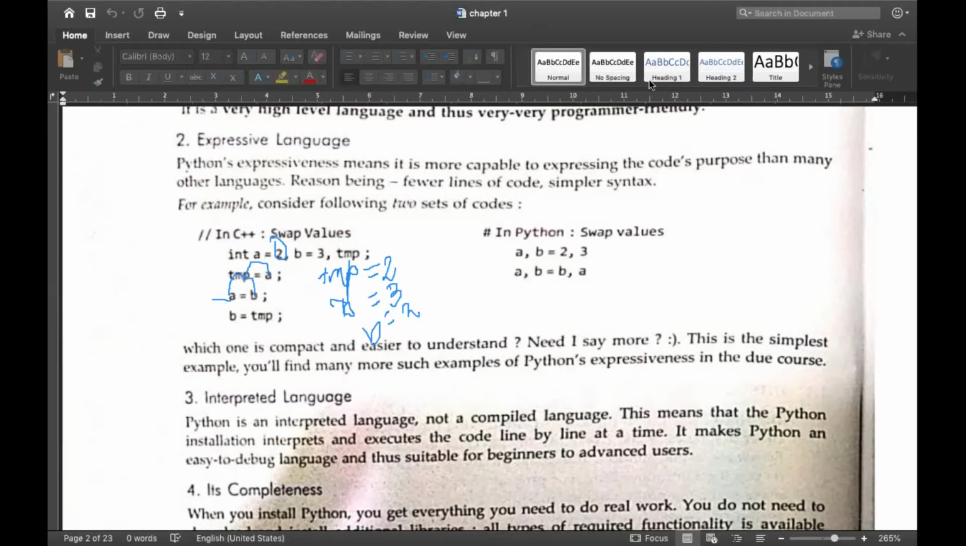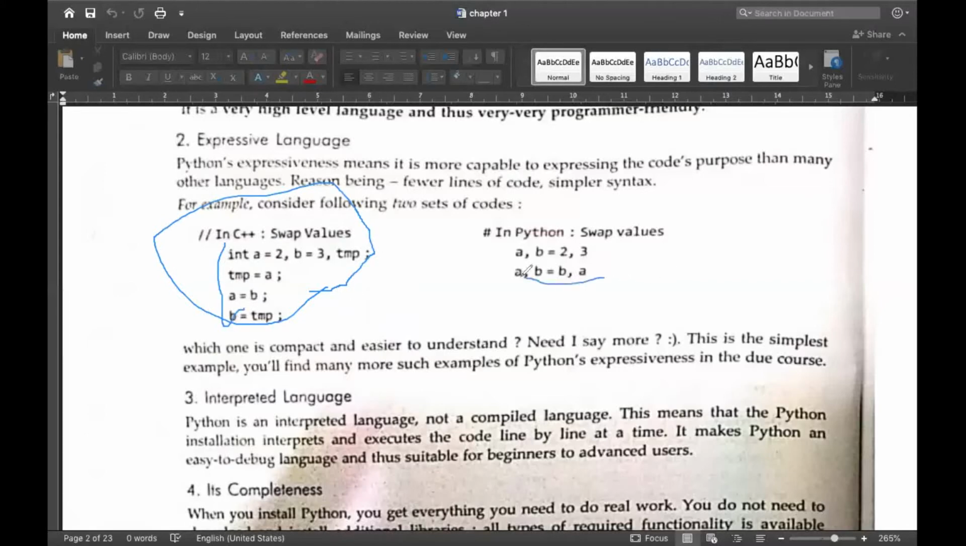So this code represents C++ programming. In this, we have to use this many lines of code. And we have to include functions and all. They have just excluded that in this book. But in real programming, you have to include those functions and header files also. Excluding that, there are still 4 lines of code.